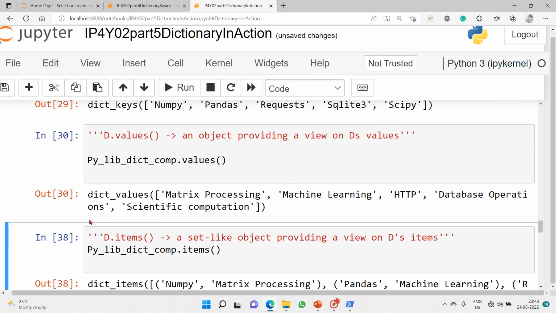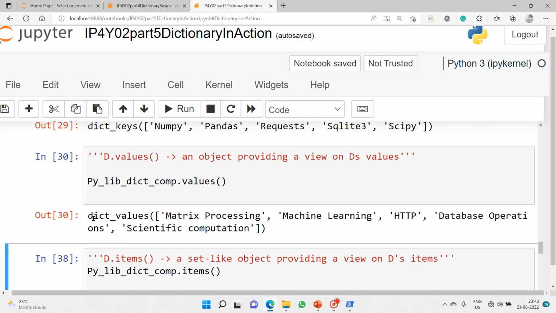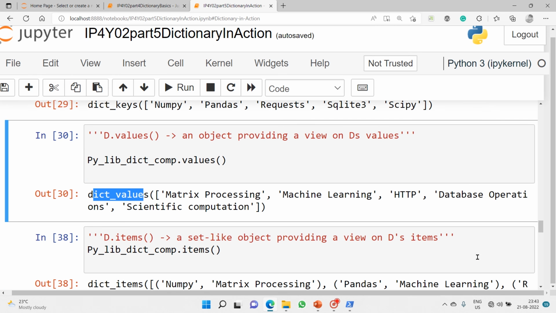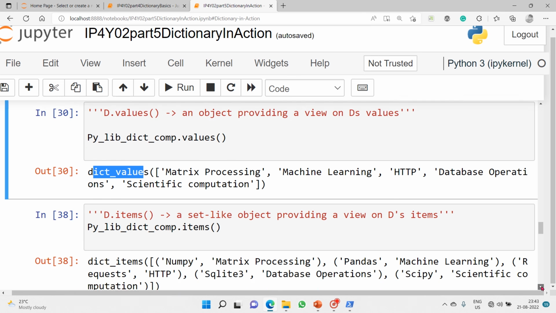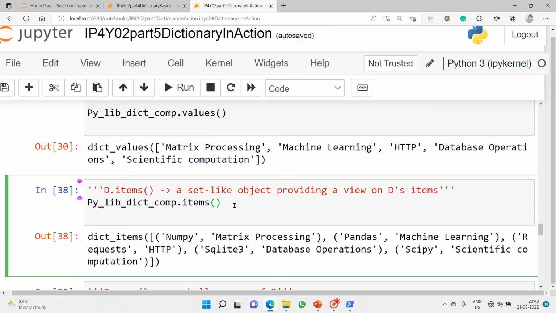So these are the dict values: matrix processing, machine learning, HTTP, database operations, and scientific computation. These are the different values that the dictionary object consists of.